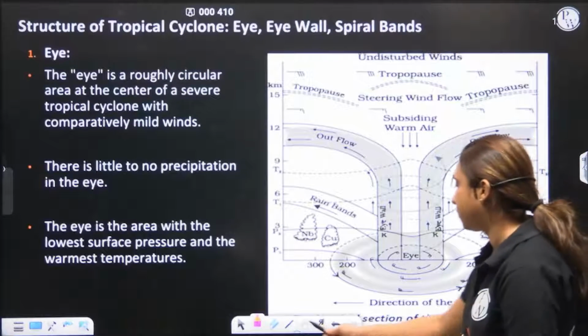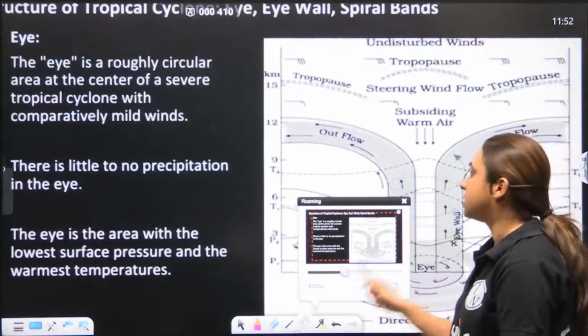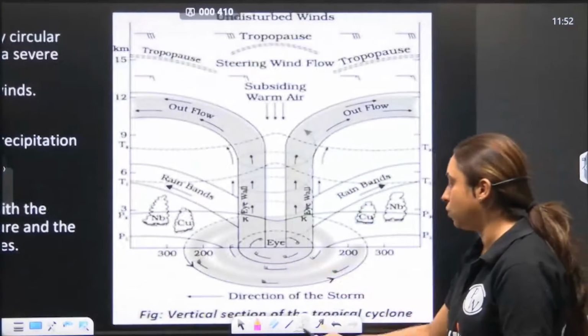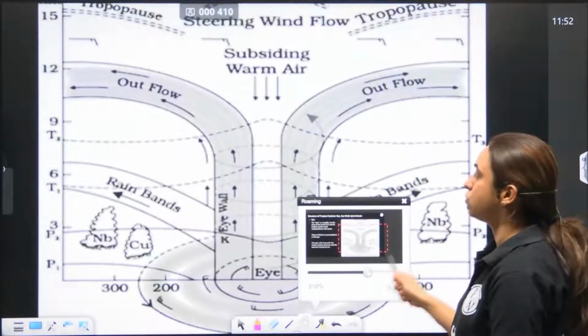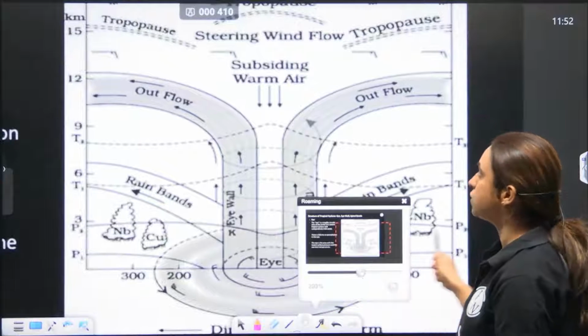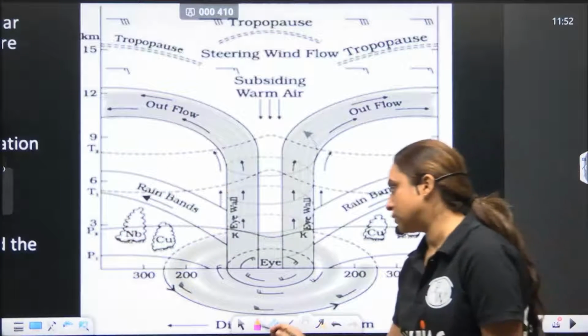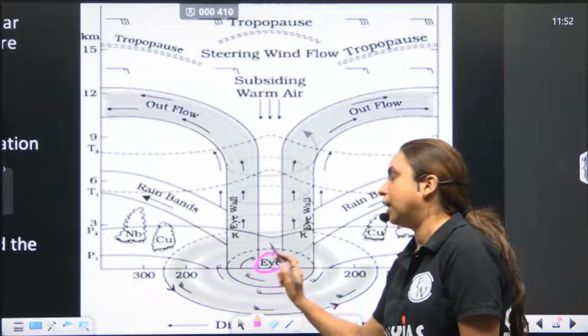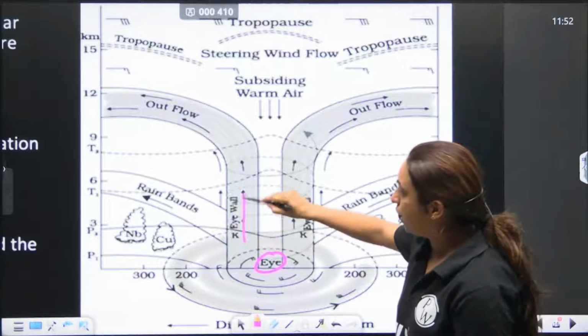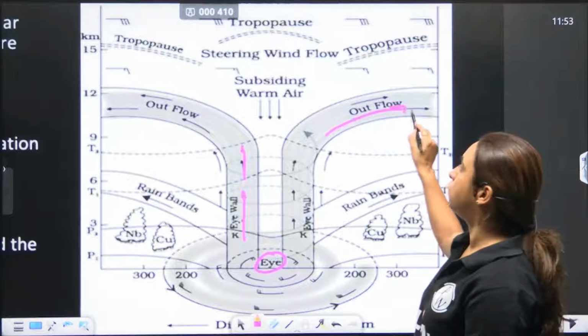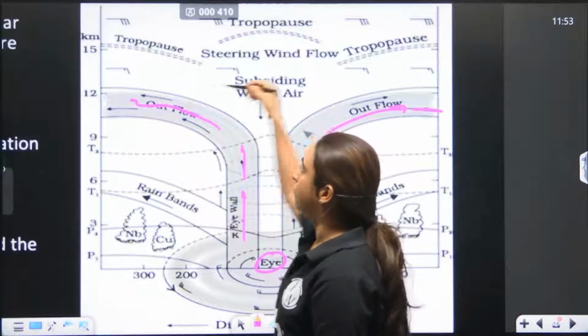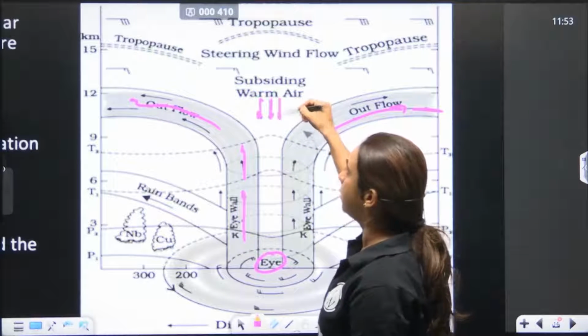We've already seen the structure. Still we'll see the structure once more, what is the structure of the tropical cyclone. As you can see, the structure is here. This is from your NCERT. You have an eye here, you have the eye wall, you have the outflow, you have the subsiding warm air.